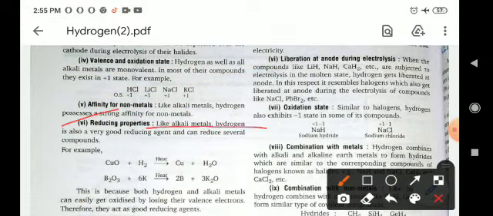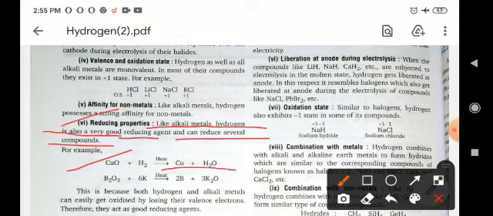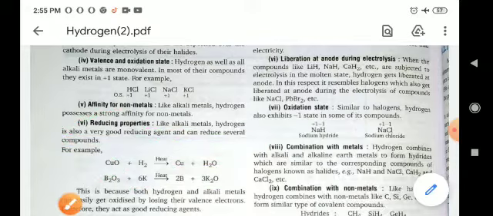Like alkali metals, hydrogen is also a very good reducing agent and can reduce several compounds. For example, copper oxide reacts with hydrogen and is reduced to copper after the removal of water, and B2O3 on heating with potassium is reduced into boron and potassium oxide. So as alkali metals reduce metal oxides, like that hydrogen also reduces metal oxides into their metals.